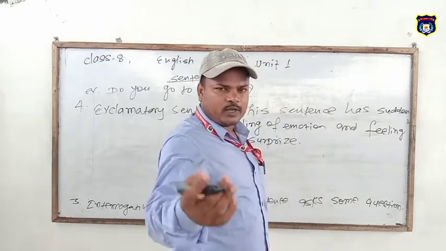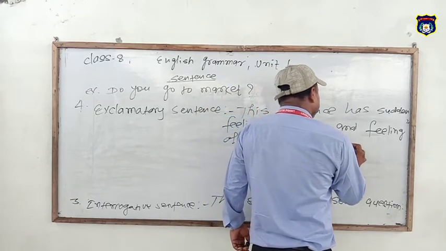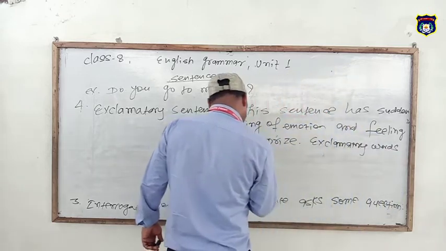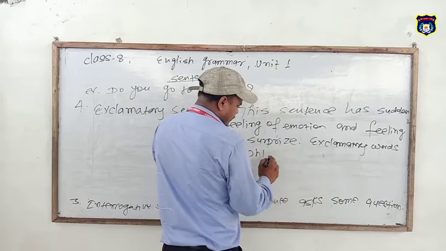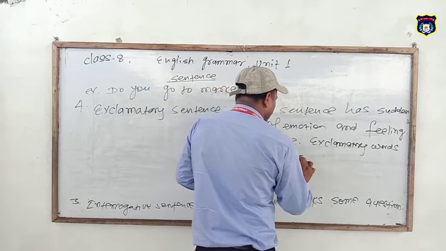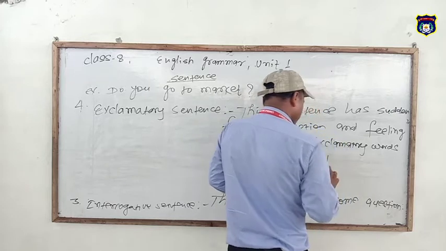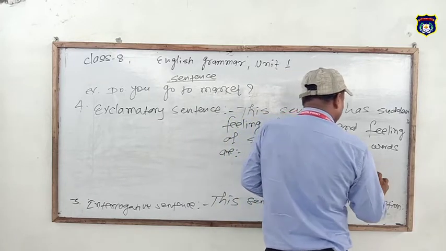Exclamatory words are oh, aha, wow, bravo, hurrah.